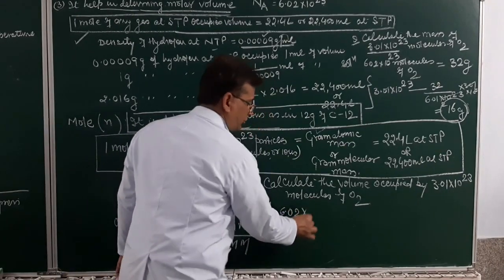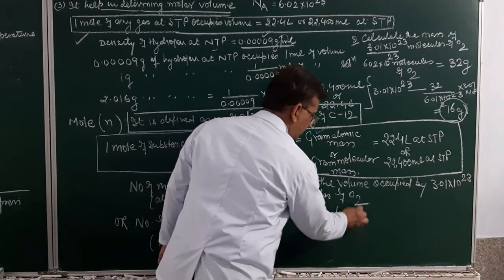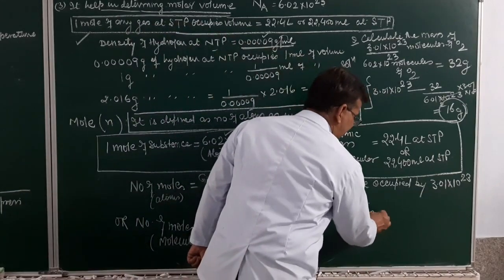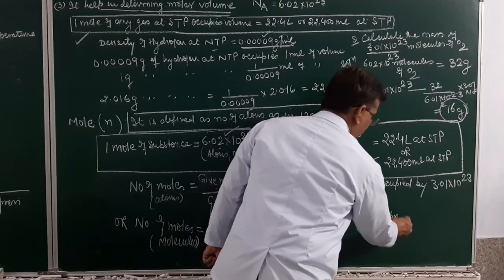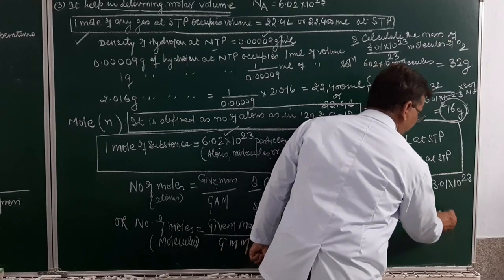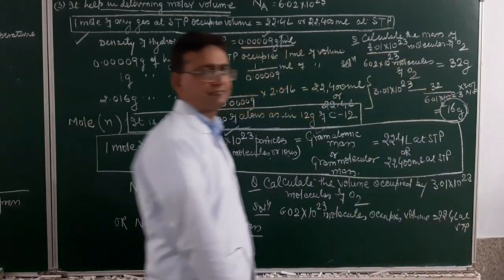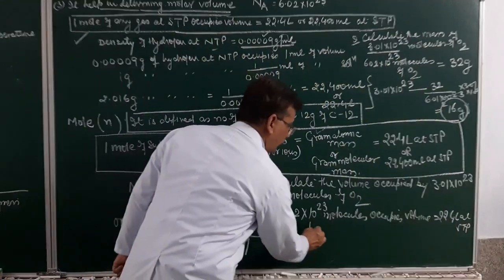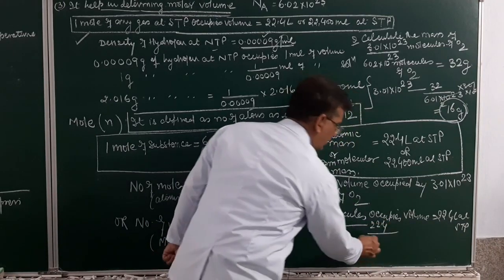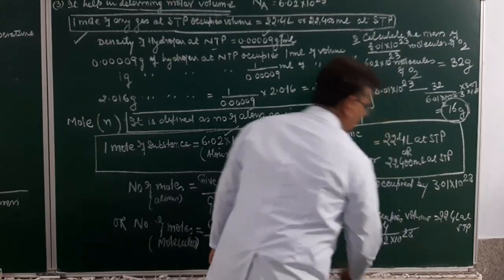6.02 into 10 raised to power 23 molecules occupy volume equal to 22.4 liter at STP. Am I getting clear? So one will occupy what? It will be 22.4 divided by 6.02 into 10 raised to power 23. Fine.